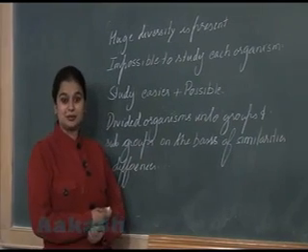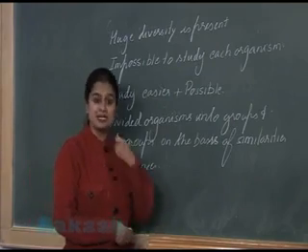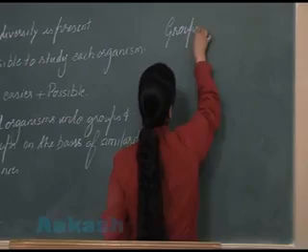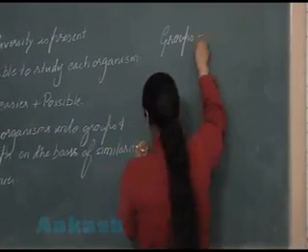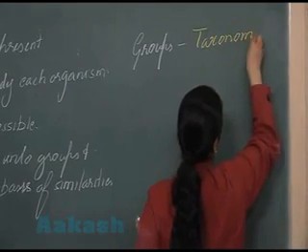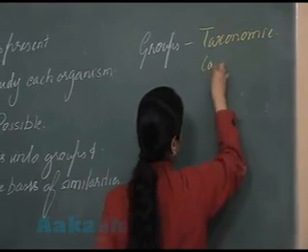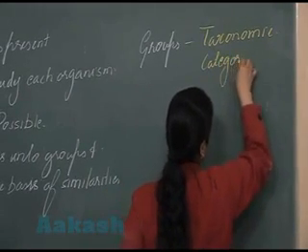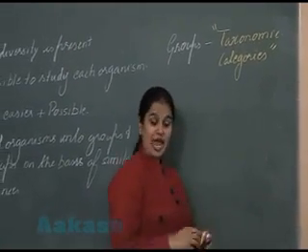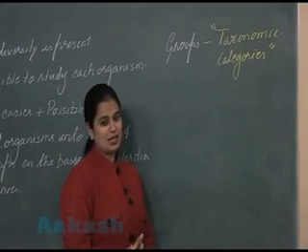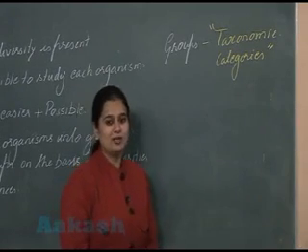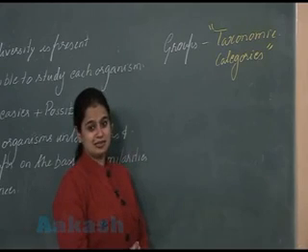These groups are known as taxonomic categories. Groups where organisms are placed, what are these groups known as? Taxonomic categories.